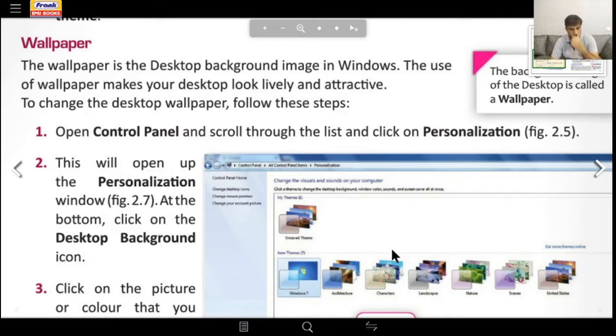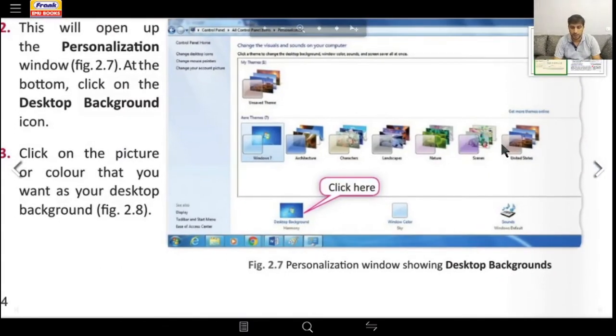The steps are also given in your book. Control Panel, then Personalization. In Personalization, right at the bottom you'll find the desktop background. If you see, there is figure number 2.7. The image is very clearly given. Desktop background is the wallpaper. You click there and you can select the picture that you want as your desktop background.